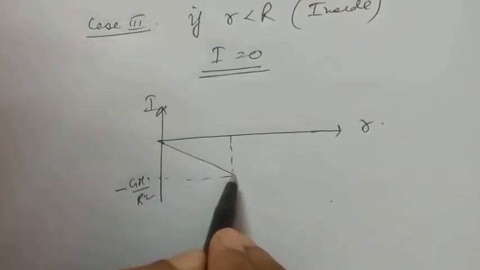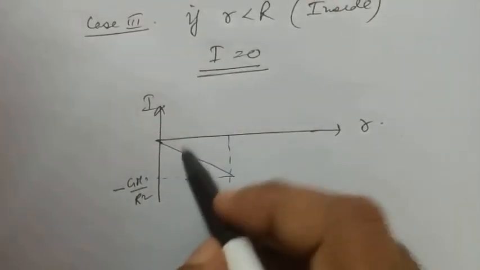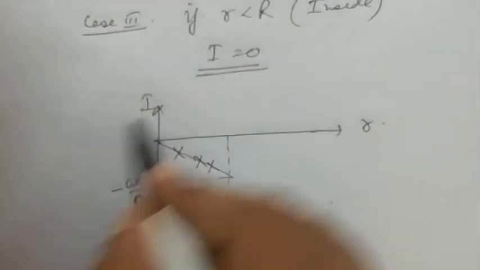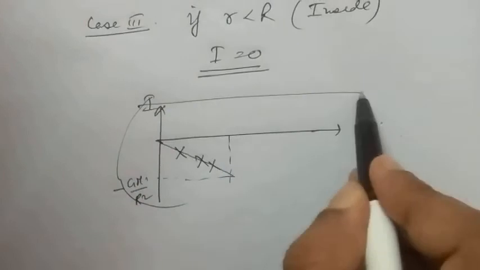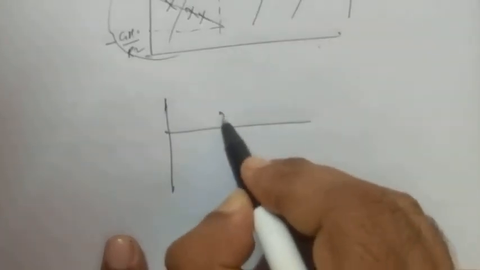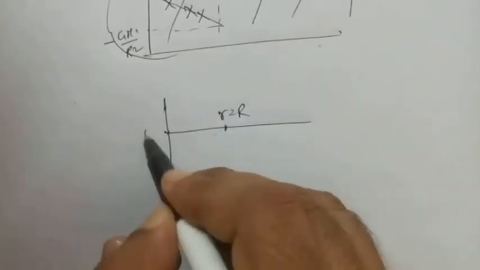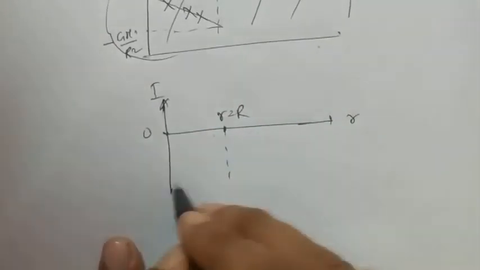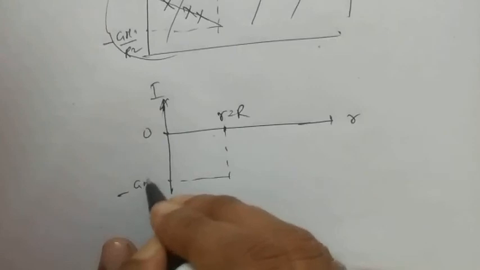At the surface r is equal to R, this is I, this is r, so the value here will be minus GM by R square.